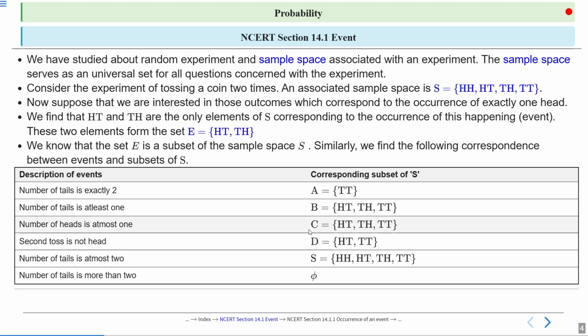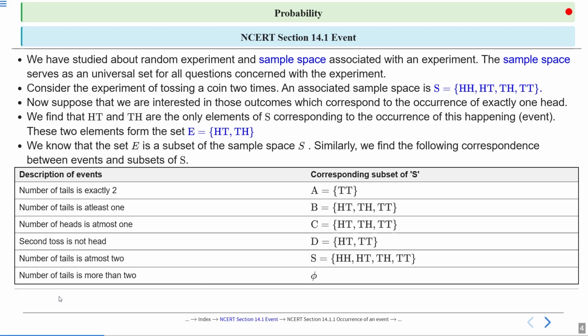So subset C of S is equal to {HT, TH, TT}. Then see here, second toss is not head. So the second toss cannot be head. So HT and TT are the elements of S corresponding to the occurrence of second toss is not head. So D is a subset of S, and the set D can be written as {HT, TT}.